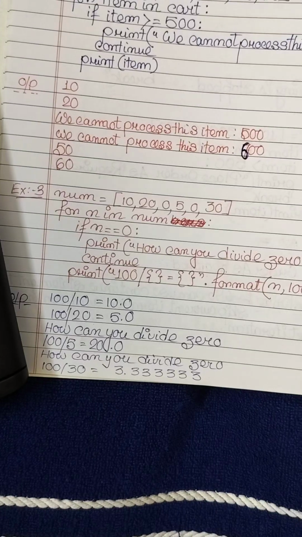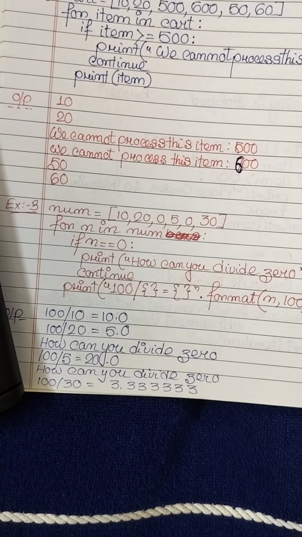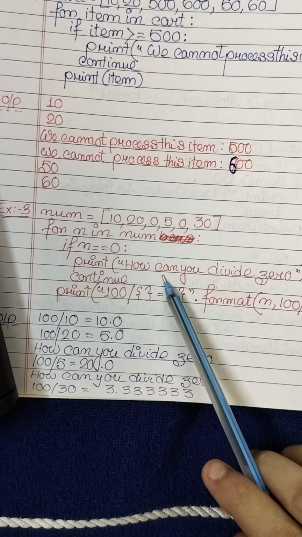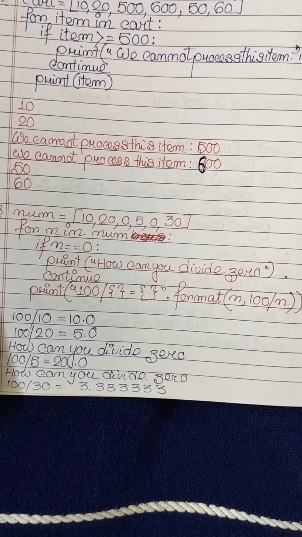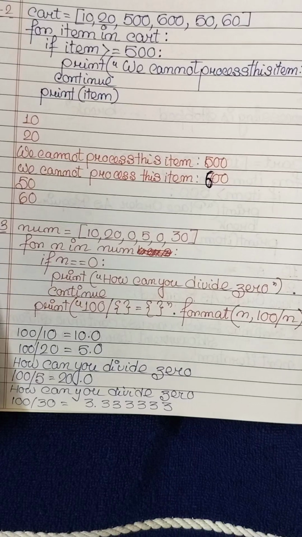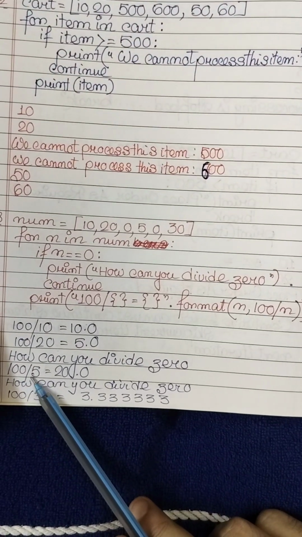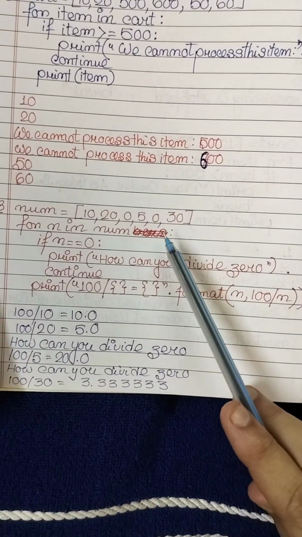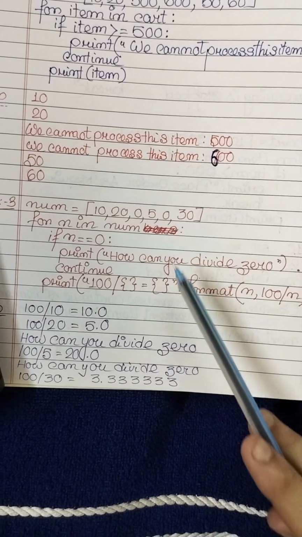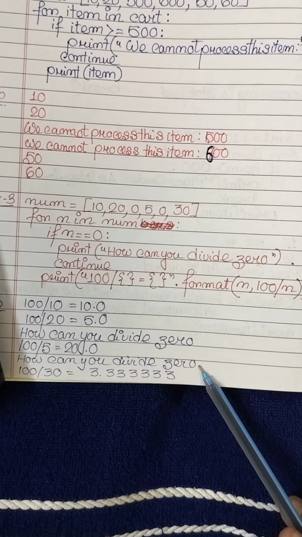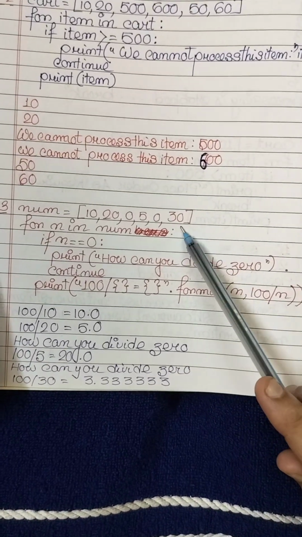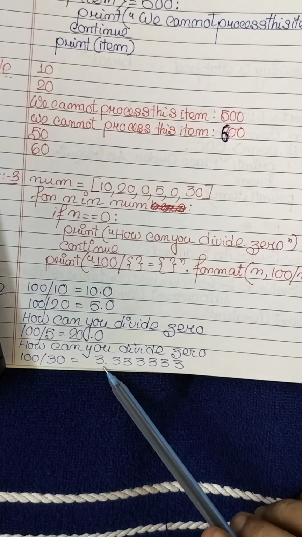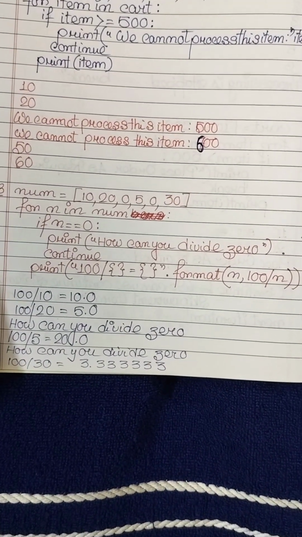When 0 comes, 100 cannot be divided by 0, so the statement "how can you divide 0" will be printed. Then 5 comes: 100 divided by 5 is 20.0, which will be printed. Then 0 comes again, because there is a second 0 element, and "how can you divide 0" will be printed again. And at last 30: 100 divided by 30 will be 3.333. This will be the answer.